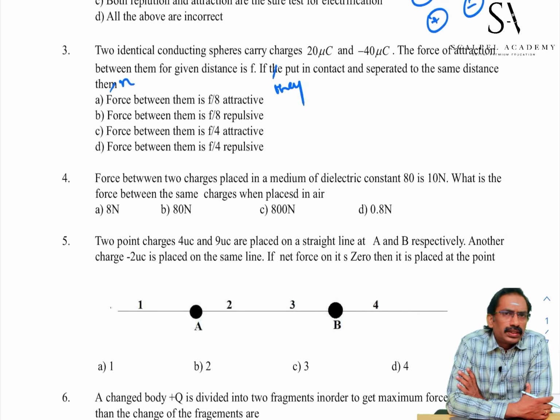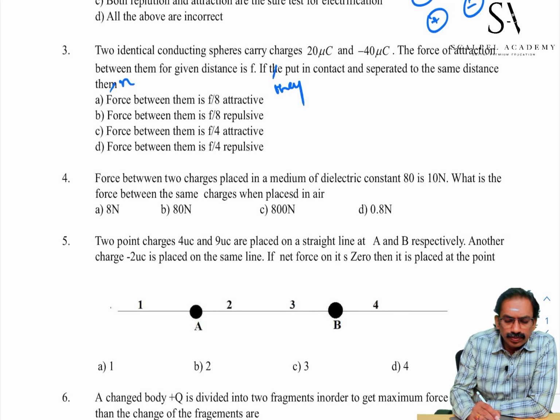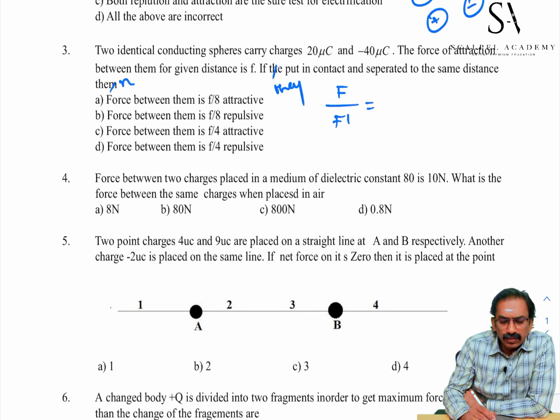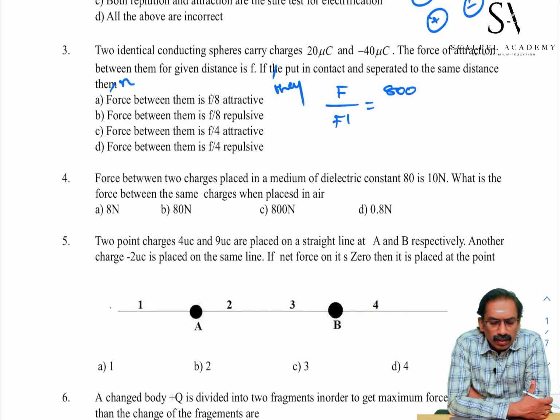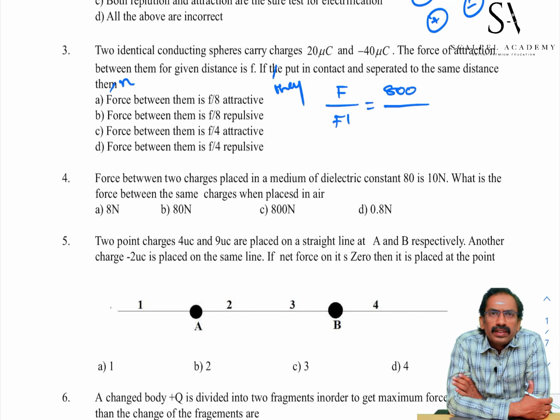The force is directly proportional to the product of charges. Initial force by the new force is equal to the product of charges, initially 20 into 40, 800 microcoulomb square, divided by, after they are put in contact, they will be electrified equally. The sum of the charge is equal to the initial charge. Initial sum of the charges, 20 minus 40, is minus 20.